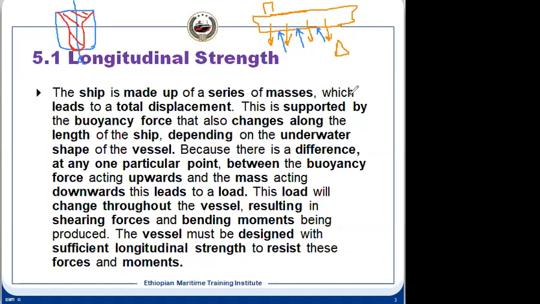That gives us the resultant, which is the force at that point. Now this mass also will not be uniform throughout the ship. It means at this point the mass will be different than at this point, so there will be a variation in mass also.